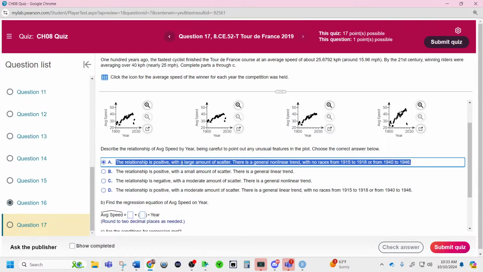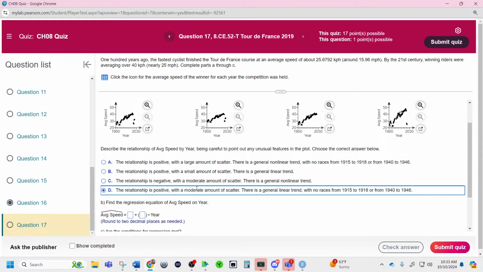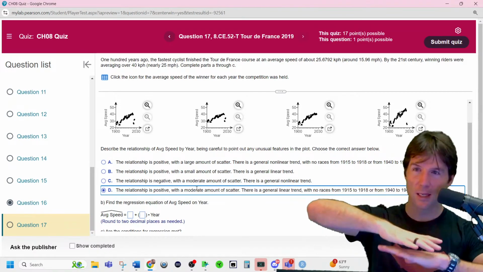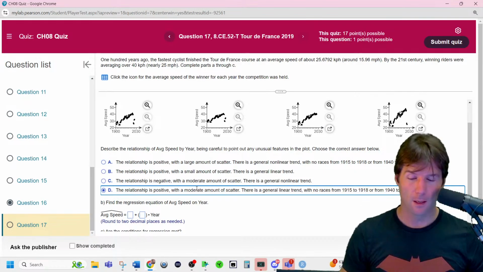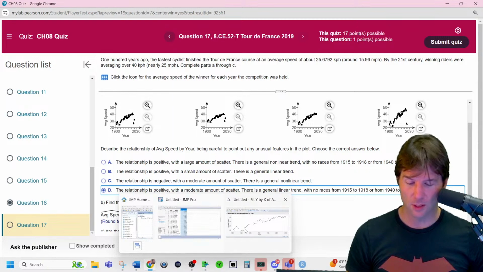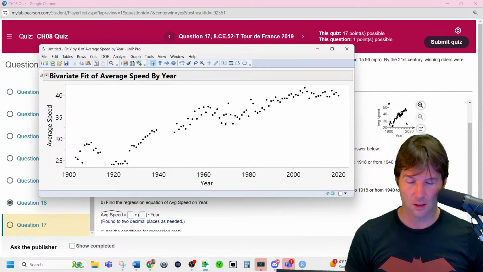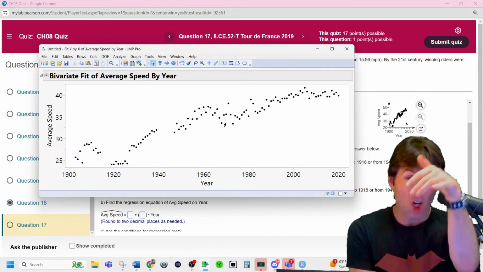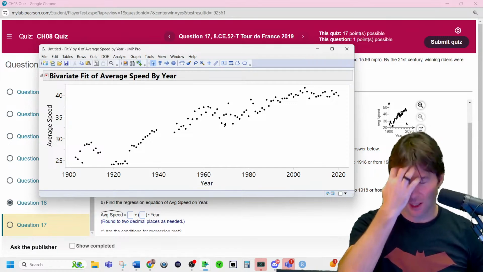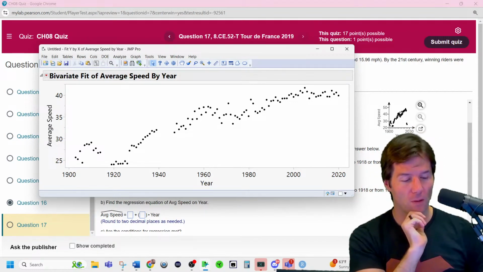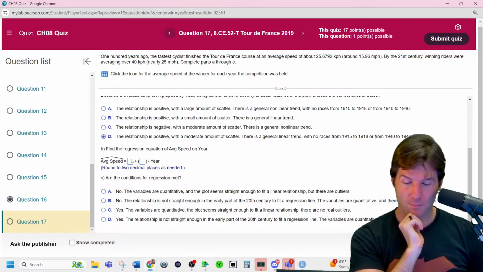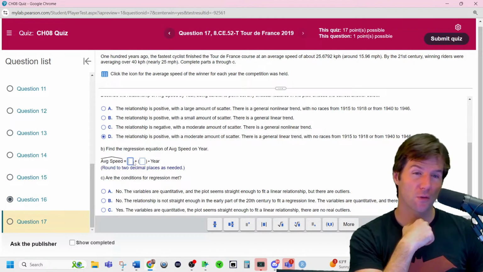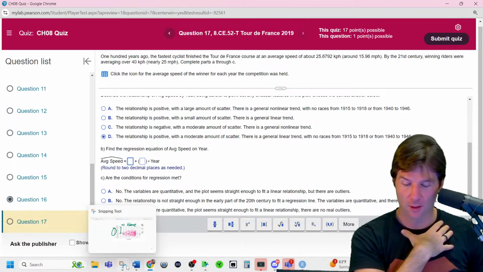The slope is positive, and I'm going to say with a moderate amount of scatter. Scatter is the distance in the x or distance in the y. It's the vertical spread. It's not really that scattered when you look at it, as in that's not a large amount. We've seen plots that are like, so this one is really not that crazy. That is maybe the harder part of it. We should notice the gaps and stuff. We have to find the linear model. What value in notation goes right there? We wrote it out earlier.